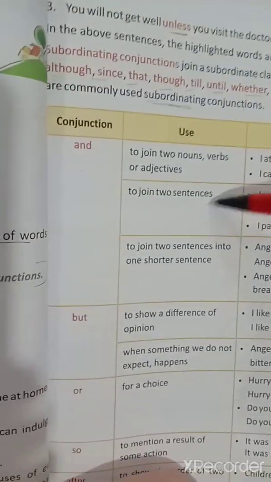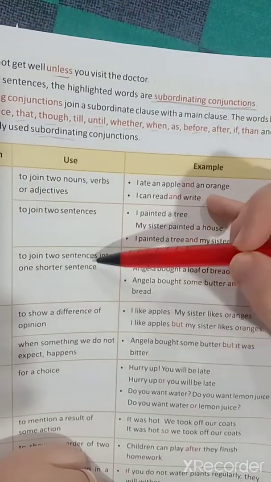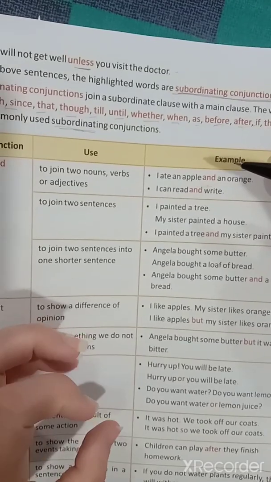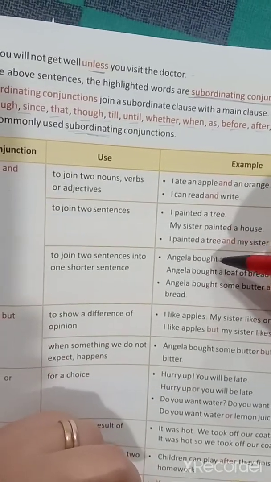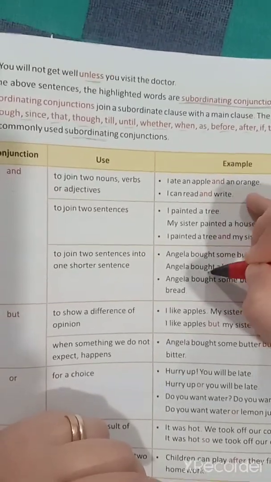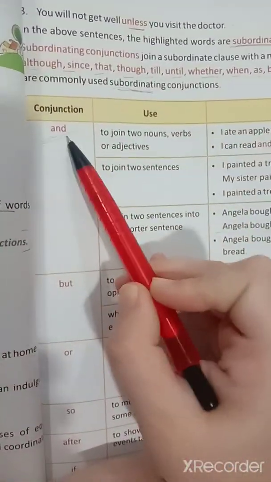To join two sentences, like I painted a tree and my sister painted a house. To join two sentences into one short sentence, two big sentences and you want to make it short. Angela bought some butter and a loaf of bread. You will not repeat this again. So this is all about use of and.